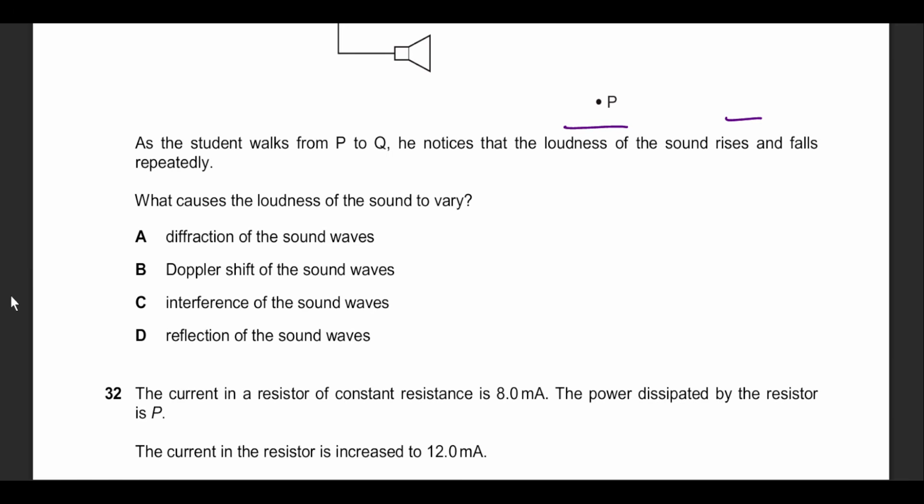Diffraction of sound waves. It is true, but not in this case. Doppler shift of the sound waves, no, completely false. Interference is a much better answer. Reflection of sound waves, no, reflection doesn't cause this. It's either option A or C, and the best one is going to be option C.